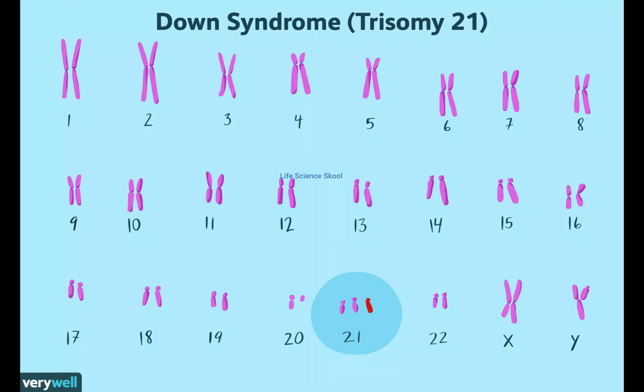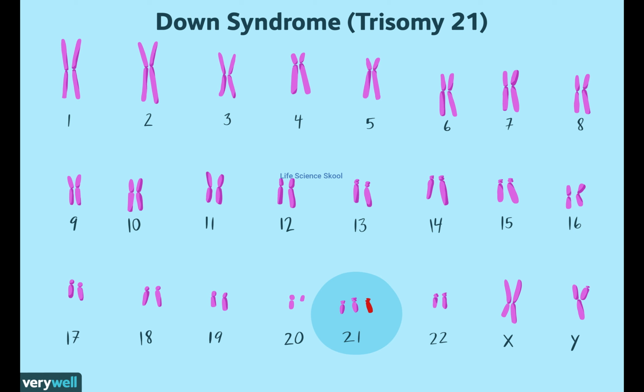For example, this is Down syndrome, which is a trisomy of the 21st chromosome. Here you can see the 21st chromosome, which should have only 2 copies, but one extra one is added here, or it may be partially attached. That actually forms the trisomy. It causes Down syndrome in children, who look very abnormal, with a protruded tongue and puffy eyes. The child will be mentally retarded.